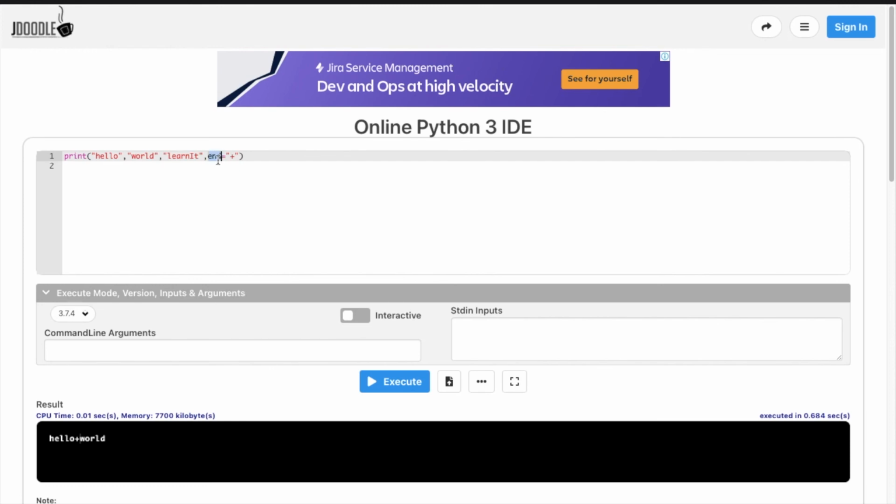Now let's execute it. Yeah, change the attribute to sep so that the plus symbol will separate the three strings hello, world and learn it. Now execute it. Yeah, here we can see hello, world and learn it were separated with plus symbols.